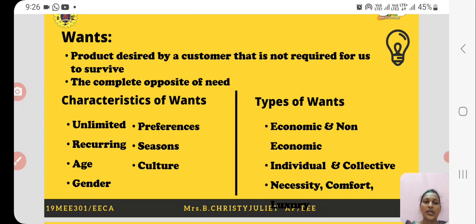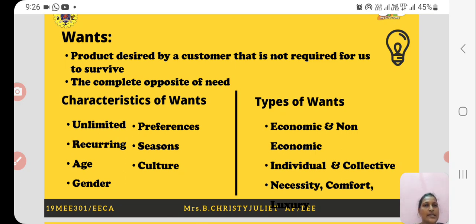And wants will be based on preferences. For example, my mother prefers to buy a sari, whereas I prefer to buy a chudi. So the wants will differ based on preferences. It will depend on the need of the hour. And the wants will change according to the seasons and to the culture.